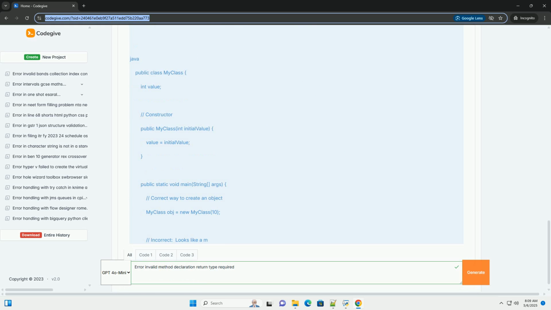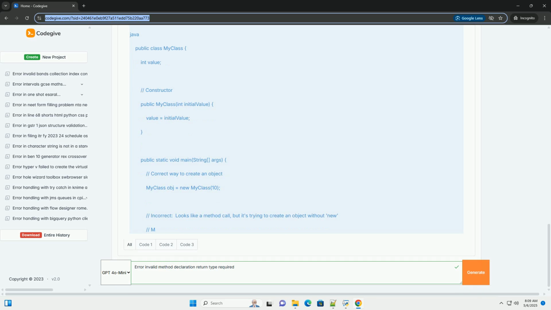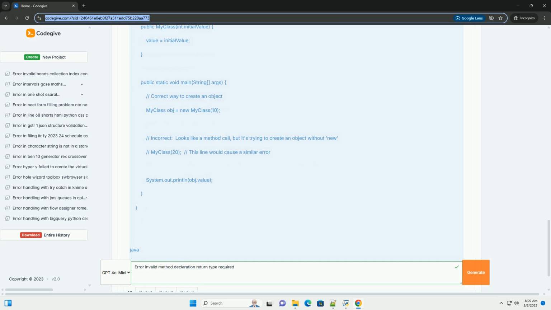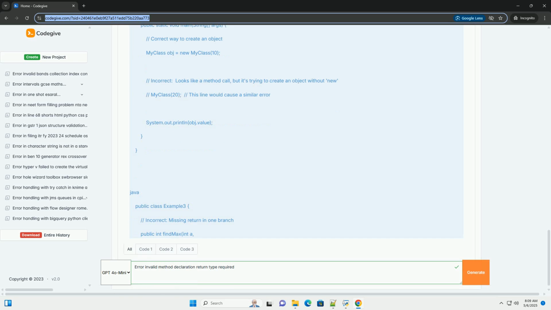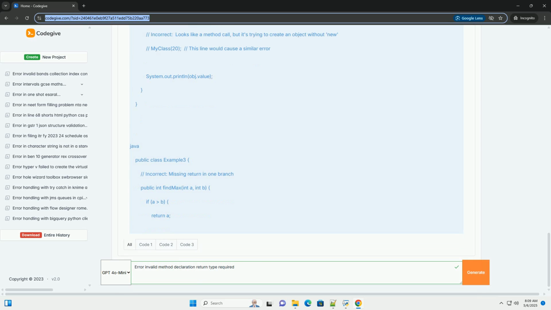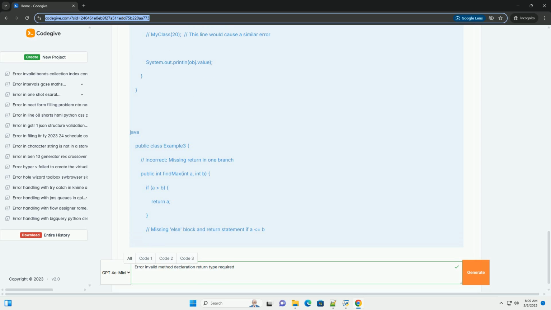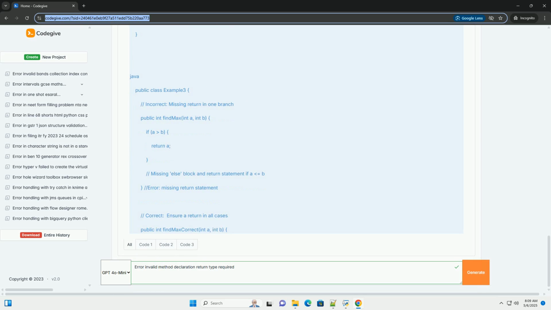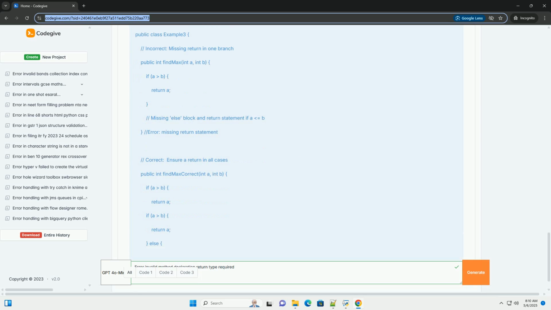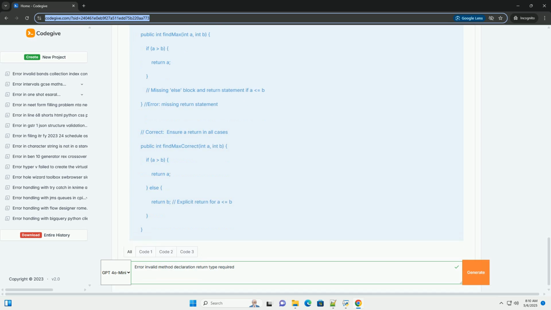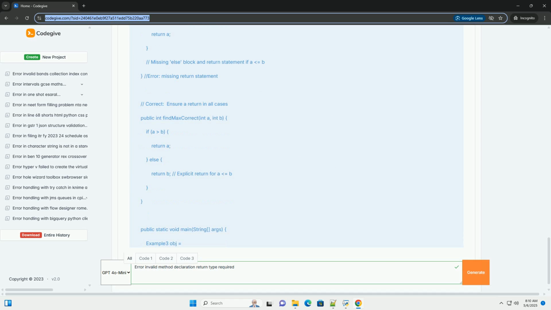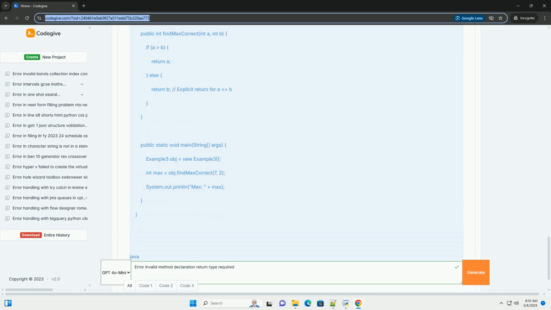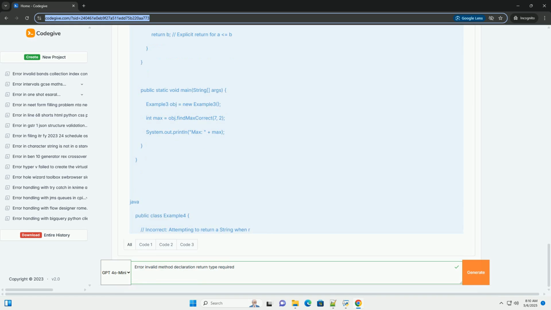1. What is a method in Java? A method is a block of code that performs a specific task. It's a fundamental building block of Java programs. Methods allow you to organize your code into reusable chunks, making your programs more modular, readable, and maintainable. 2. Method declaration structure. The basic structure of a method declaration in Java is as follows. Let's break down each part.